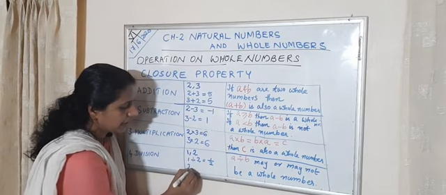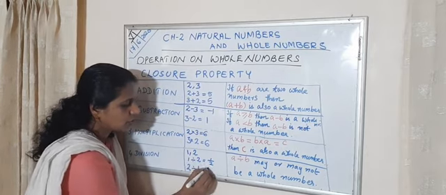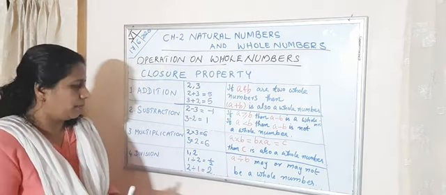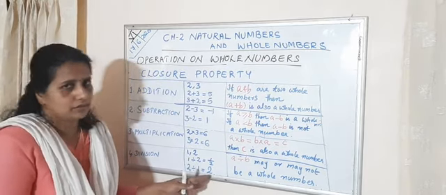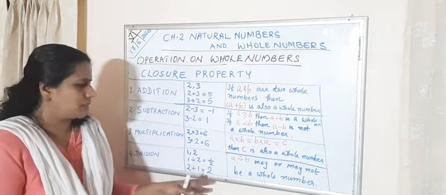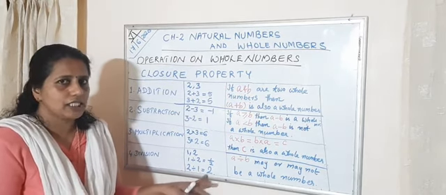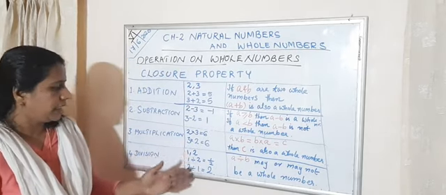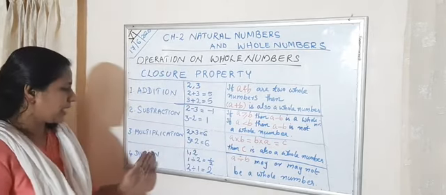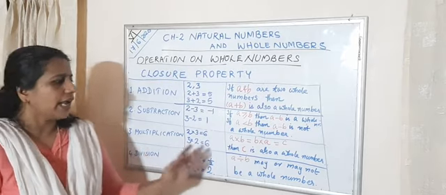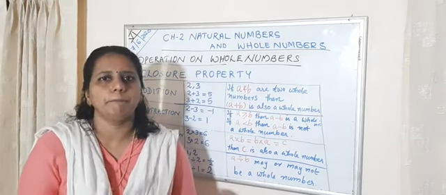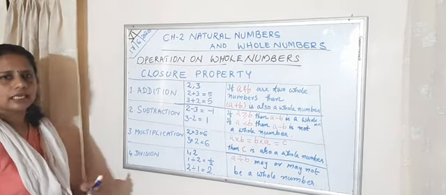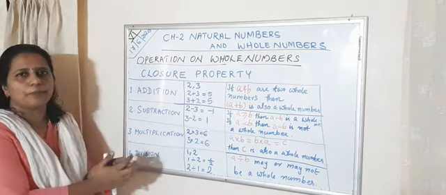Then 2 divided by 1 is equal to 2. Look here, this is a natural number, and natural numbers are whole numbers. Therefore, it is a whole number. Here we can say, in the case of division, A divided by B may or may not be a whole number. Clear? This is the closure property.